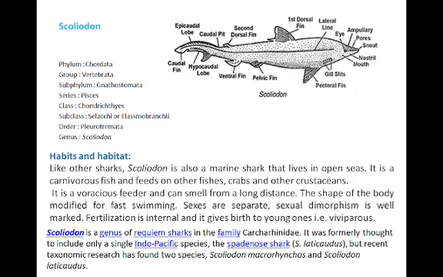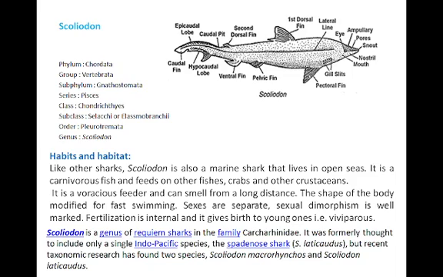Another most distinguishing characteristic feature is that they inhabit the aquatic ecosystem. Then class Chondrichthyes, because the endoskeleton is in the form of cartilaginous material, therefore they belong to the class Chondrichthyes. Here the subclass is Selachii or Elasmobranchii, order Pleurotremata, and the genus of this fish is Scoliodon. Okay, genus is Scoliodon. So in this way we name and classify the animal by using the classification keys.